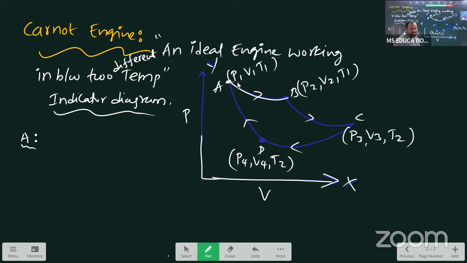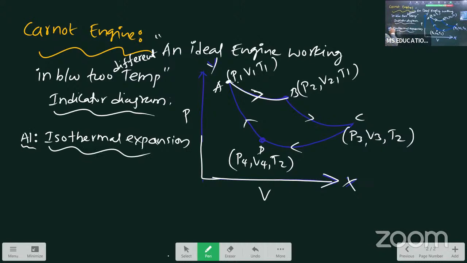You are reading this in physics cum chemistry. Temperature remains same, remaining parameters change, so from A to B, isothermal process. Again in isothermal process, it is going forward. That's why we are writing A, isothermal expansion. Otherwise, AB also you can write, no problem. From A to B, isothermal expansion.